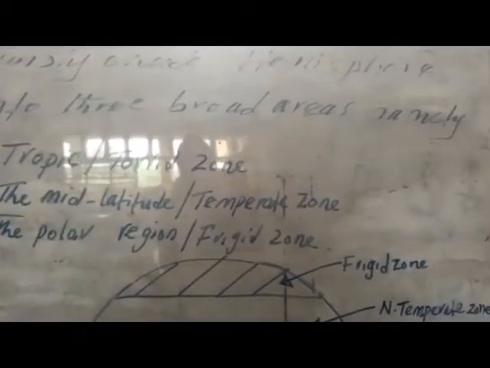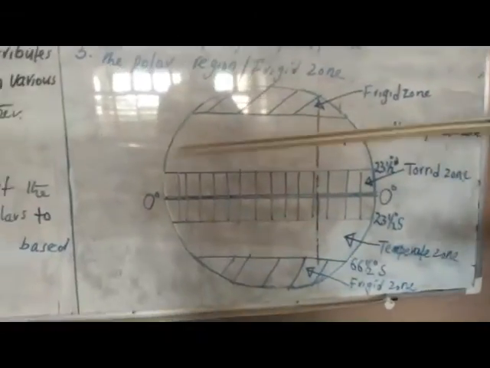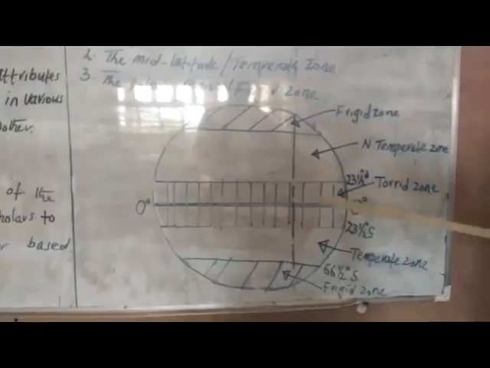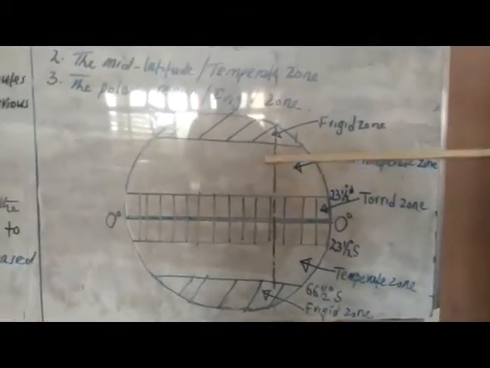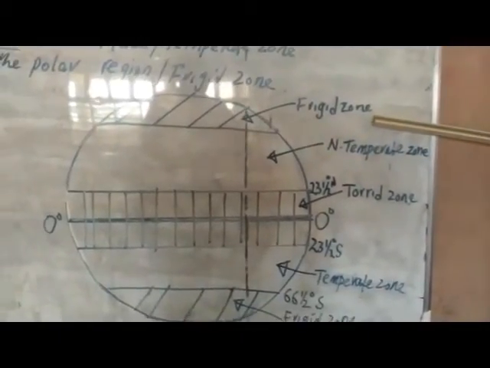Now, using this diagram, taking the globe as a typical example, they divide it into three zones. In the North Pole here, we have the frigid zone.